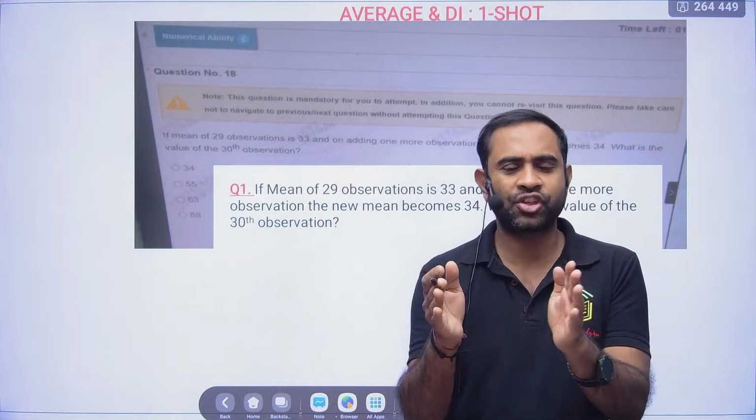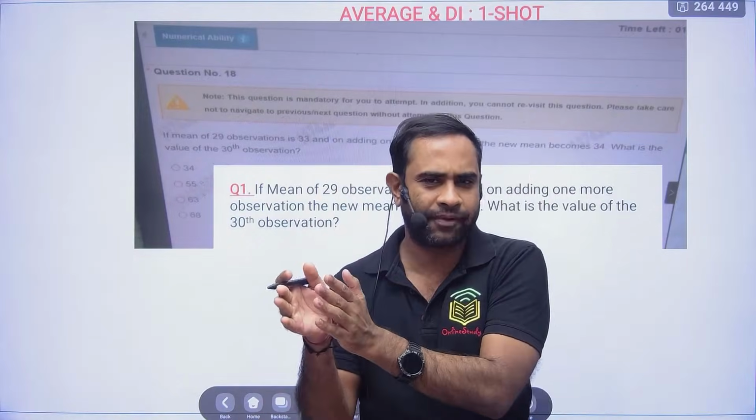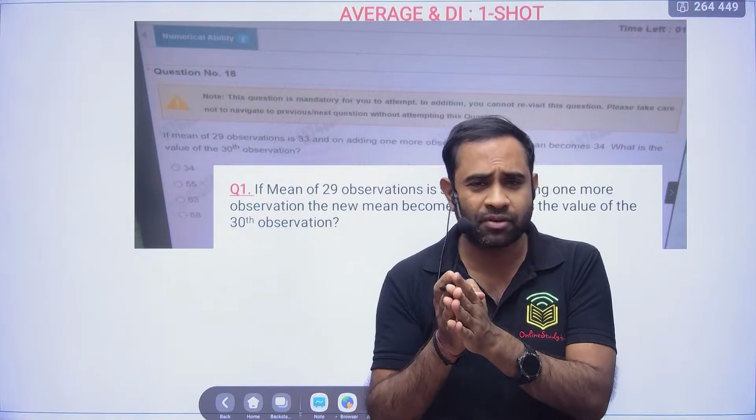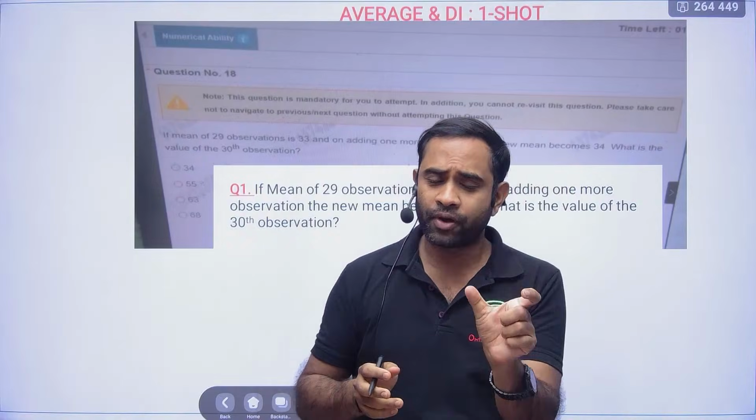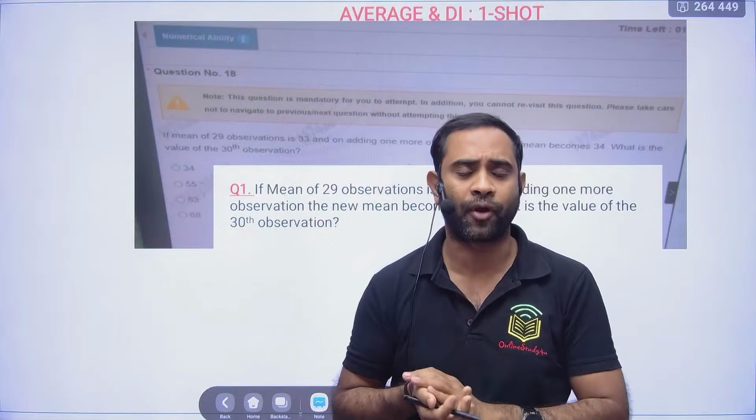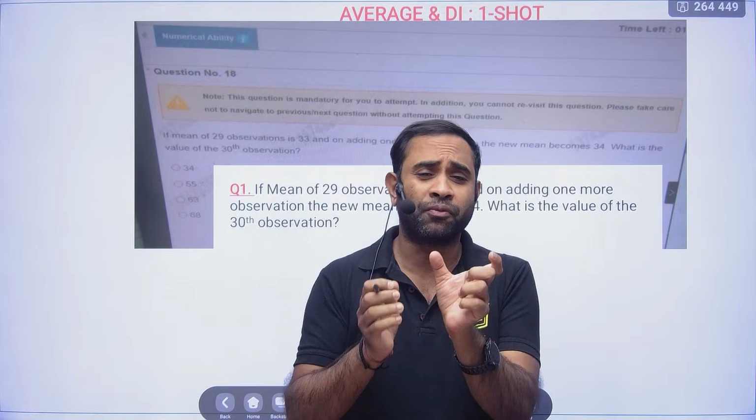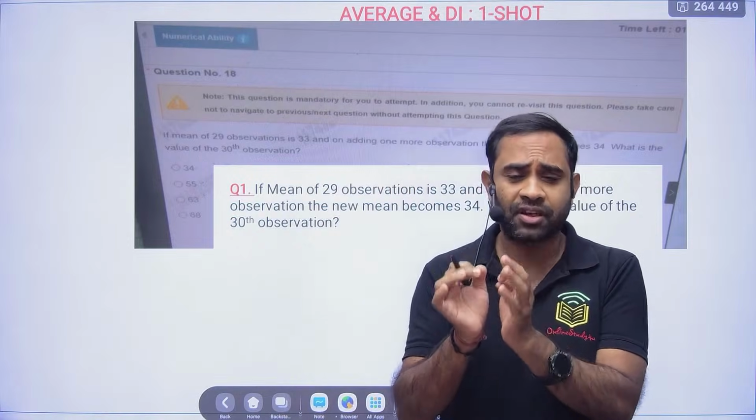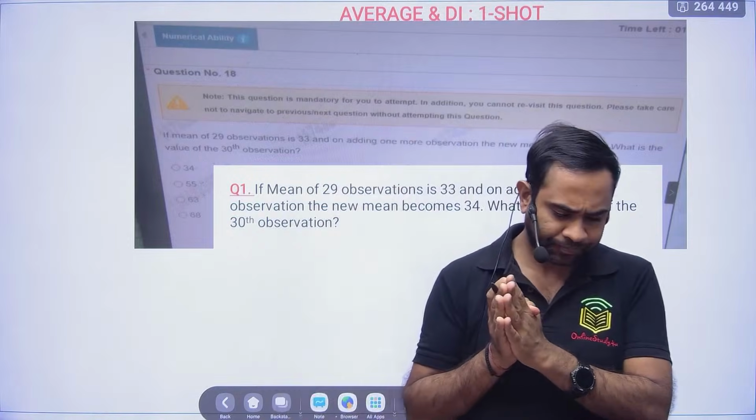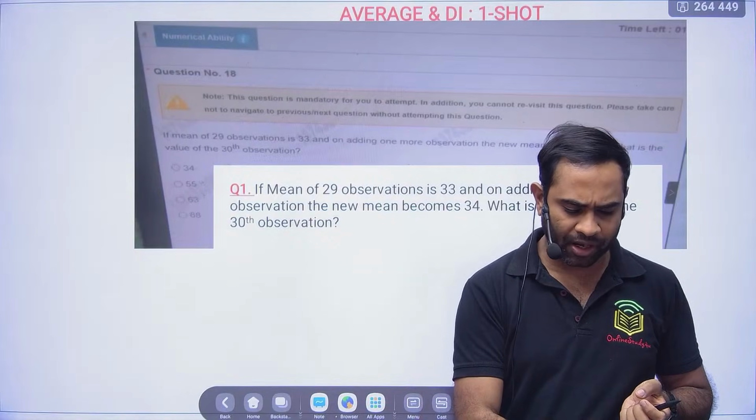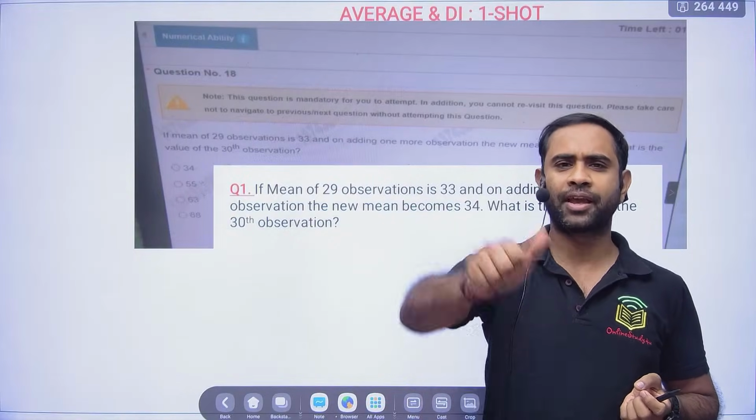The questions will be from low to high level, and a lot of tricks you are going to learn in this particular session. TCS asked major questions from weighted average, and weighted average you need to solve very clearly with the shortcut techniques.